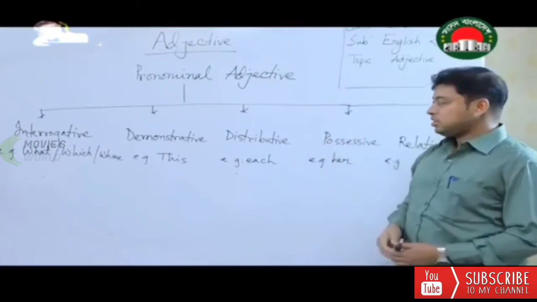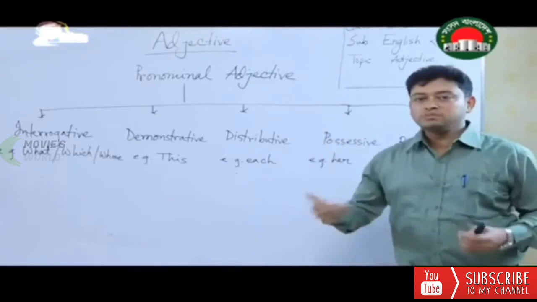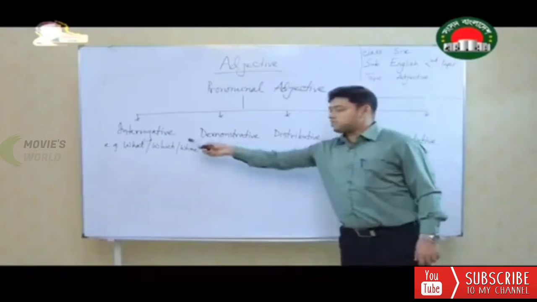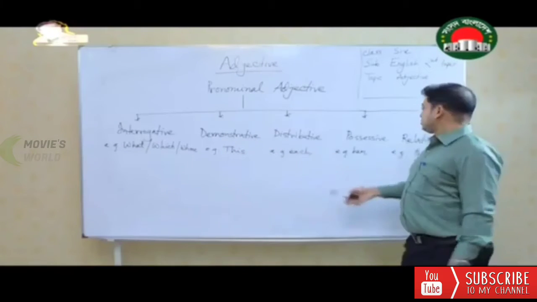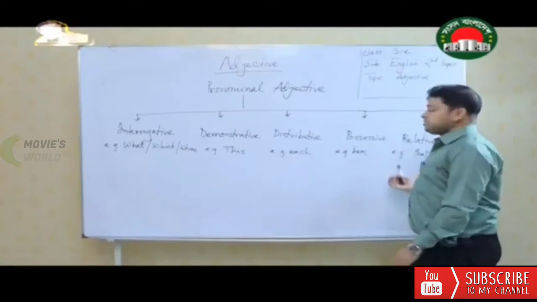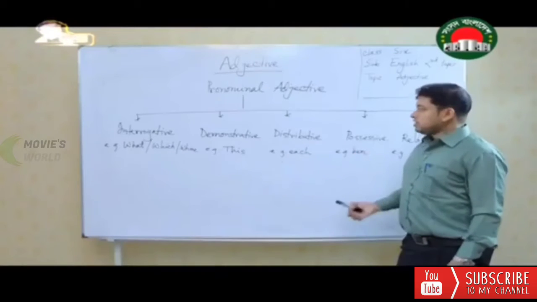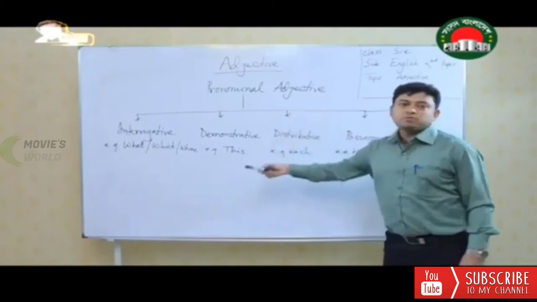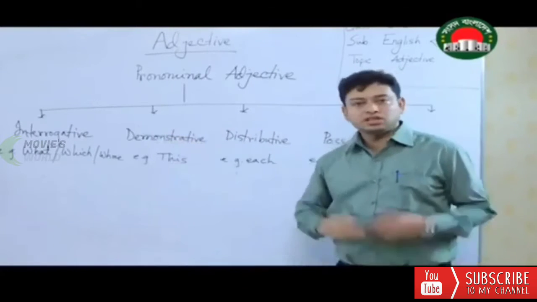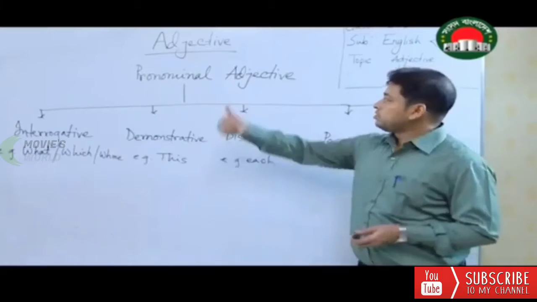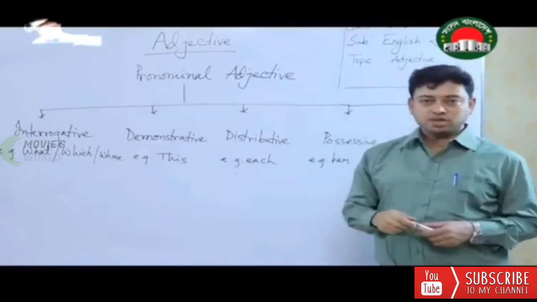But the problem is when it is qualifying a noun, the name changes. It becomes interrogative adjective, demonstrative adjective, distributive adjective, possessive adjective, relative adjective. Finally, these all are pronominal adjectives. So if you want to write interrogative adjective, your answer is correct. If you want to write pronominal adjective, your answer is correct as well.